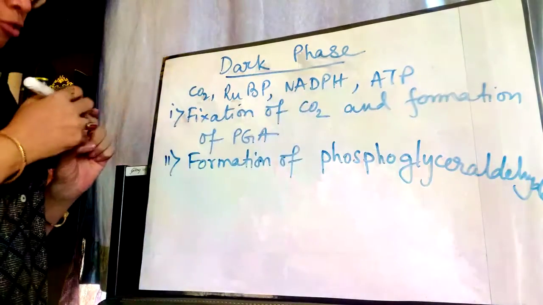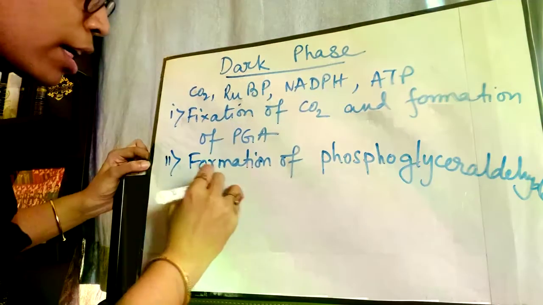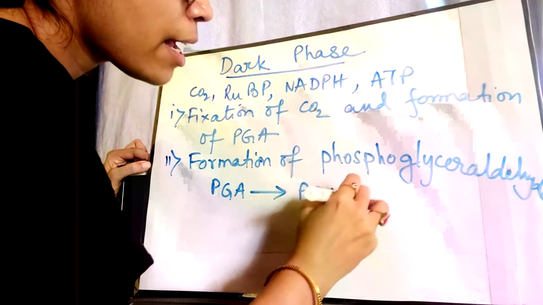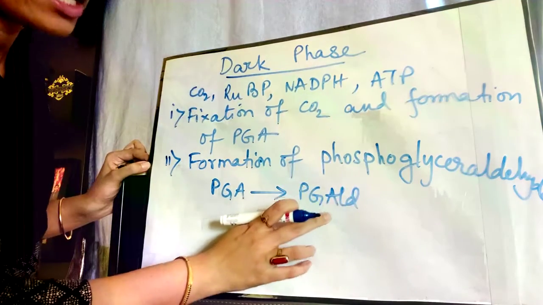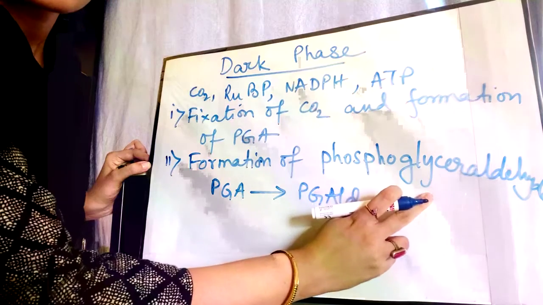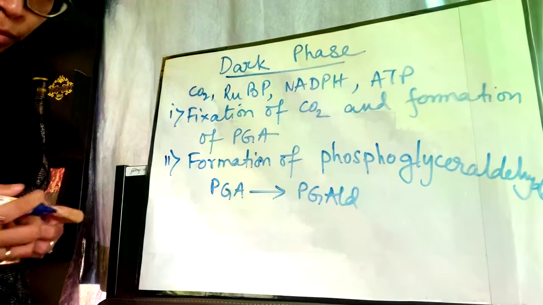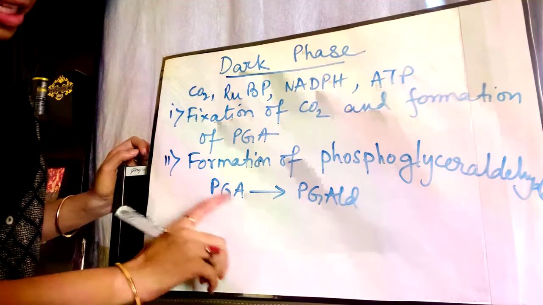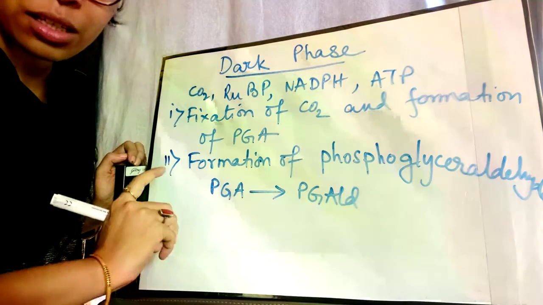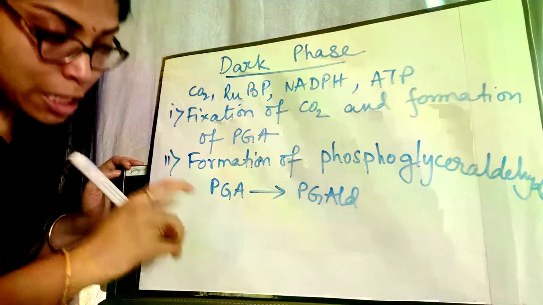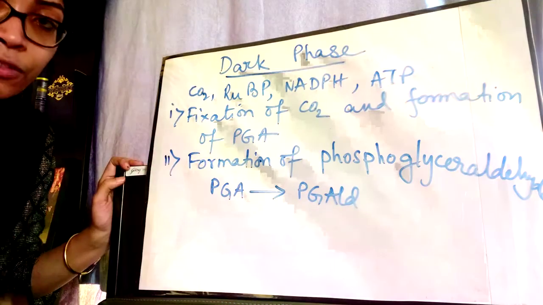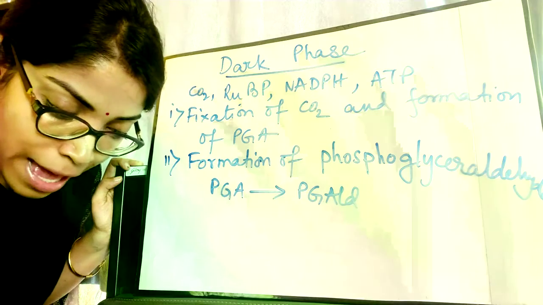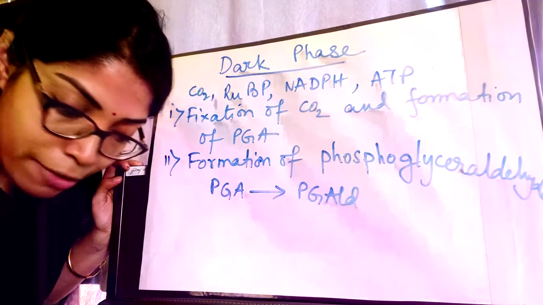From PGA it will form PGALD. This PGALD is short form for phosphoglyceraldehyde. Clear? See, it does not take place in one direct step. This PGA is first converted into DPGA, which is diphosphoglyceric acid, by taking Pi from ATP.